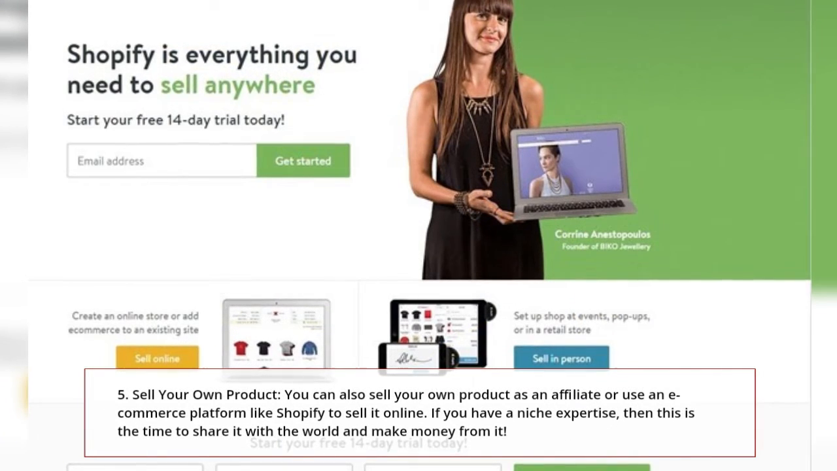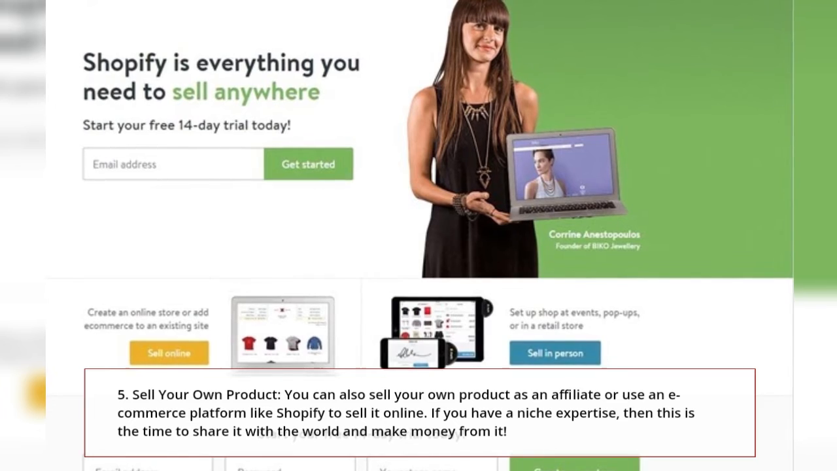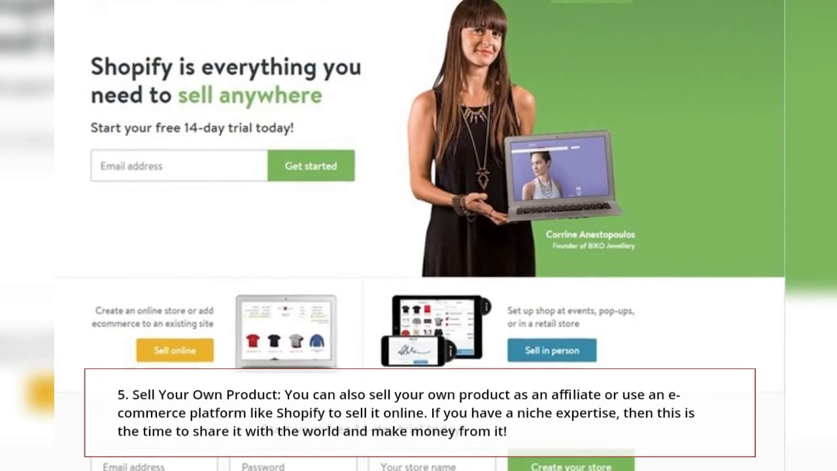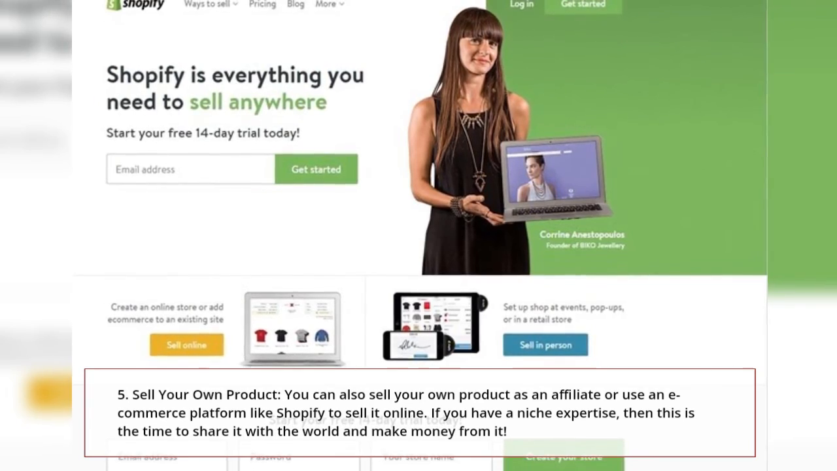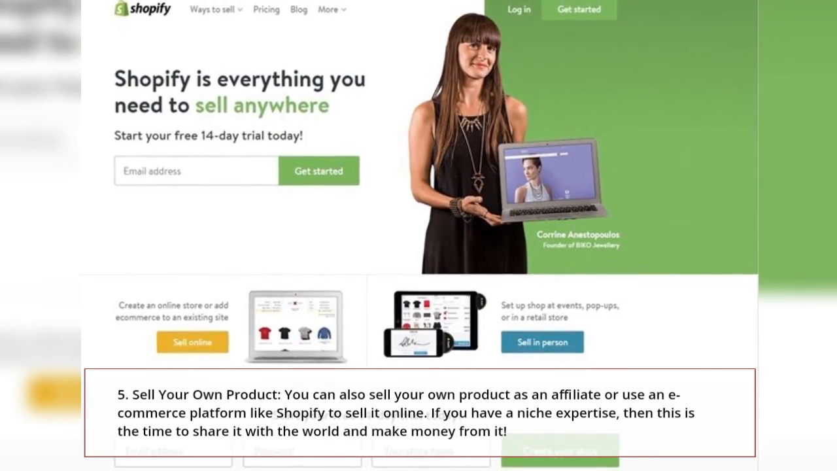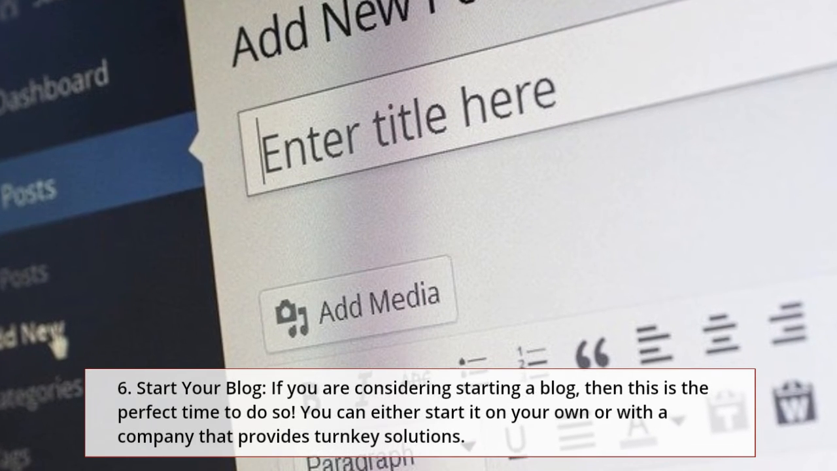5. Sell your own product. You can also sell your own product as an affiliate or use an e-commerce platform like Shopify to sell it online. If you have a niche expertise, then this is the time to share it with the world and make money from it. 6. Start your blog.